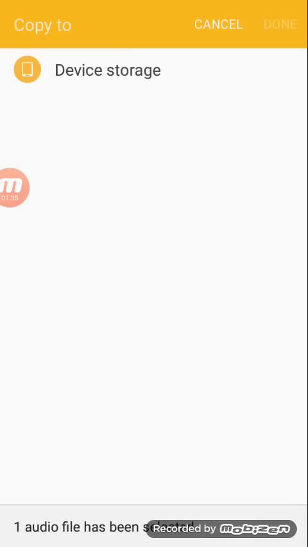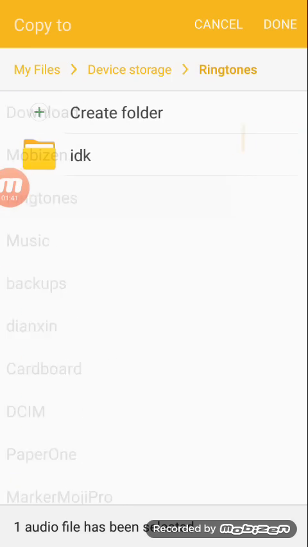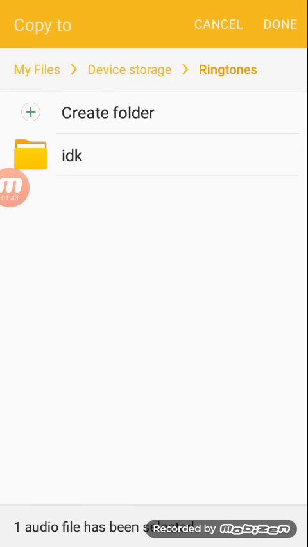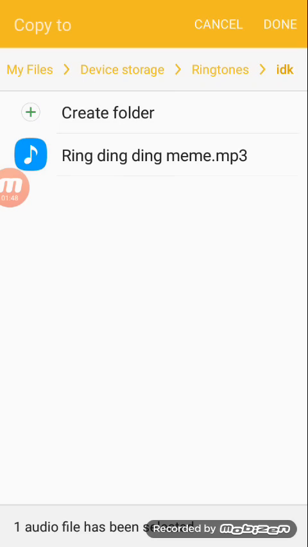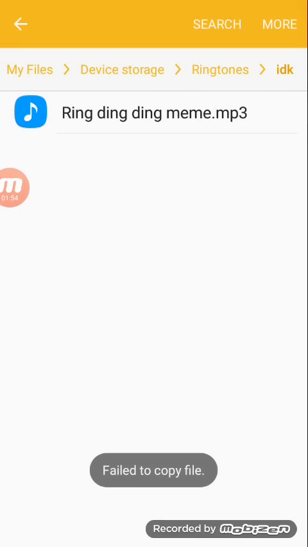Click more, copy, and then click device storage and go to ringtones and create your own folder. I just named mine "I don't know" and click on it and then you press done. There you go. That's it.